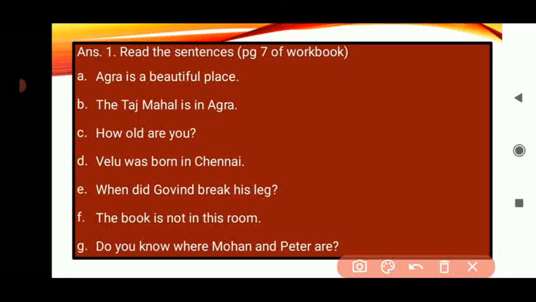Now, let us see the D sentence. Velu was born in Chennai. So here, Velu is a name, so V will be capital. Chennai is the name of a place, so C will be capital. And in the end, we will put full stop.